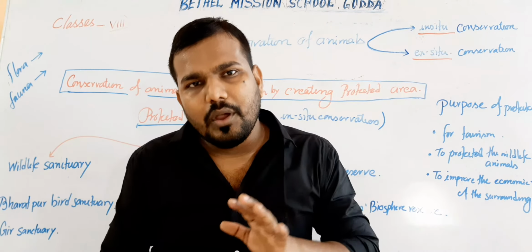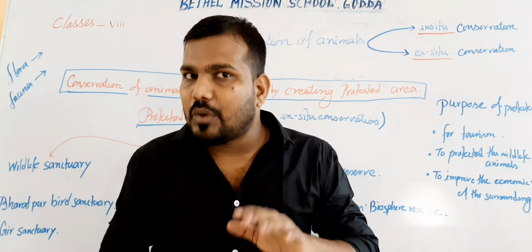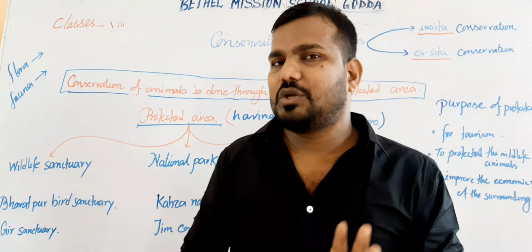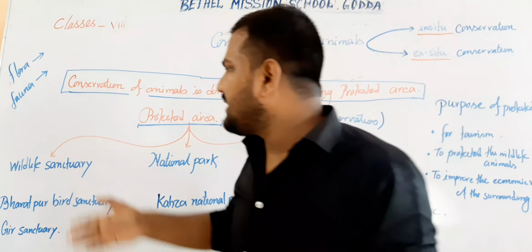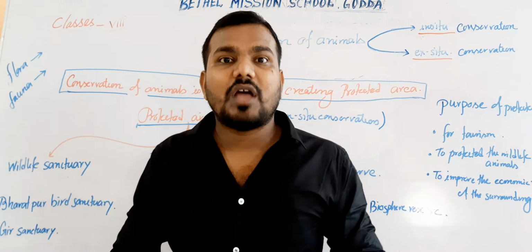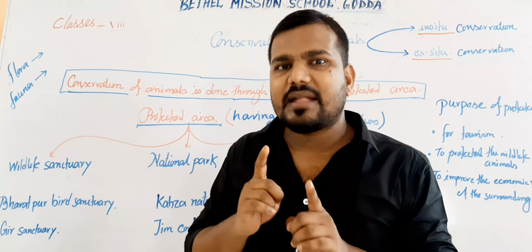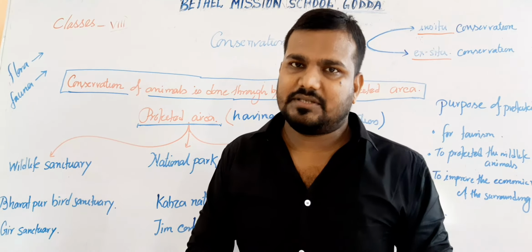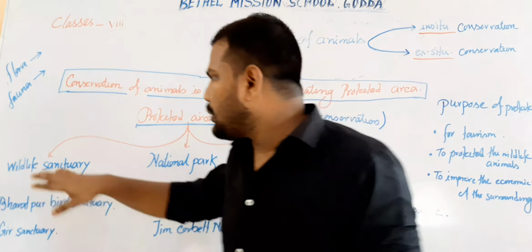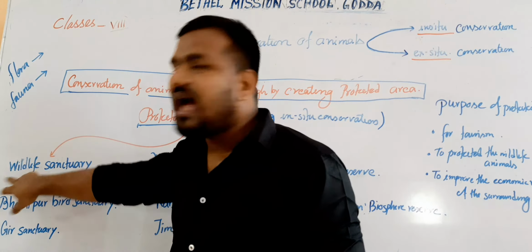Now, if we discuss the protected areas having in situ conservation, the first one is the wildlife sanctuary. Sanctuary means the holiest place or a sacred place of a particular religion, and this word is added with wildlife.